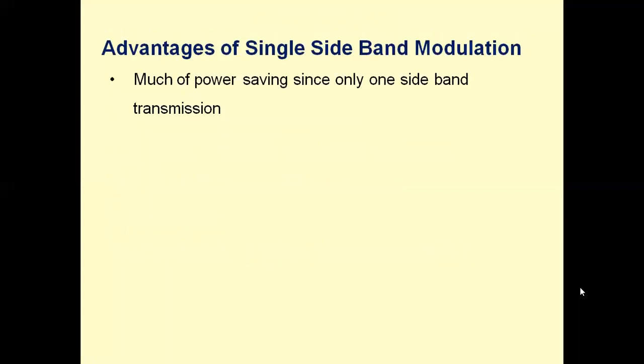Now let us see the advantages of single sideband modulation. Much of the power saving. SSB main advantage is much of the power saving since we are transmitting only one sideband. The other primary important advantage is reduction in bandwidth. Bandwidth is reduced by 2. We are transmitting only one sideband, and hence bandwidth is reduced by 2. It requires a transmission bandwidth equal to half of the AM bandwidth, or equal to half of the DSBSC bandwidth.